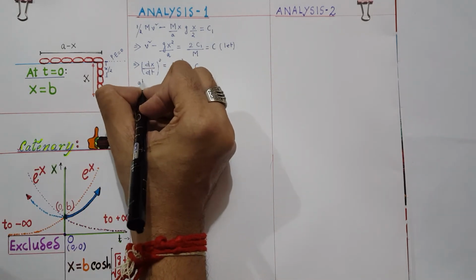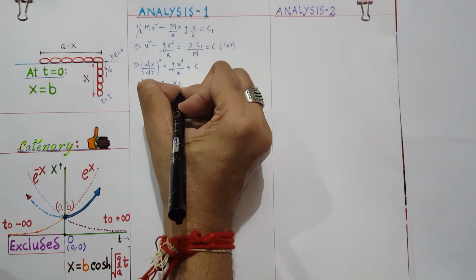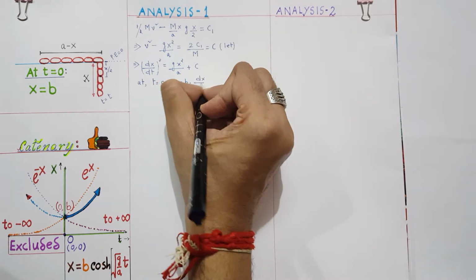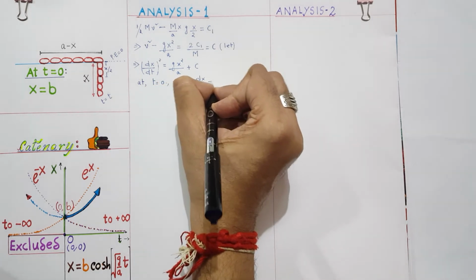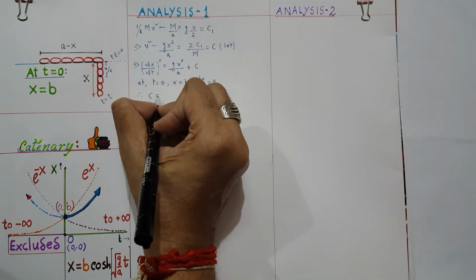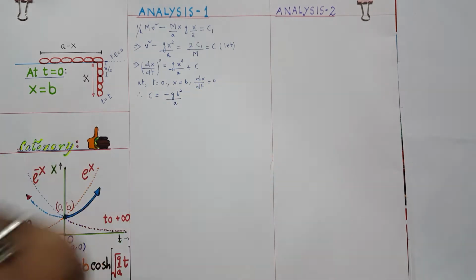So at t equal to 0, x equal to b and dx/dt equals 0. So therefore what is the value of c I am getting? Minus g b square by a.